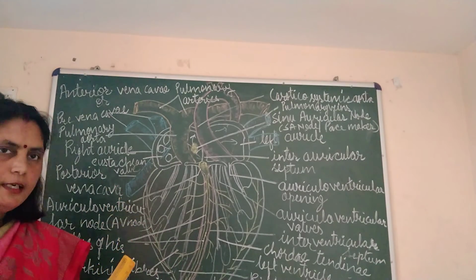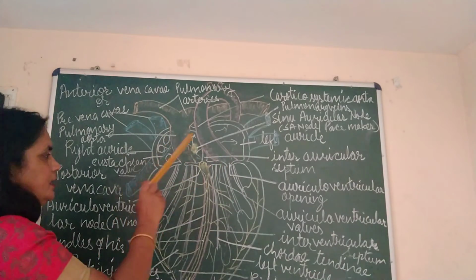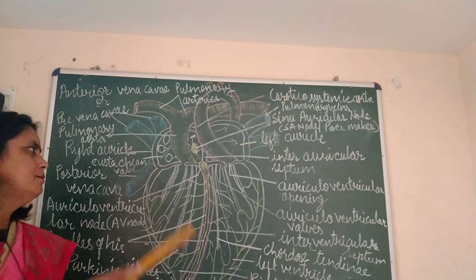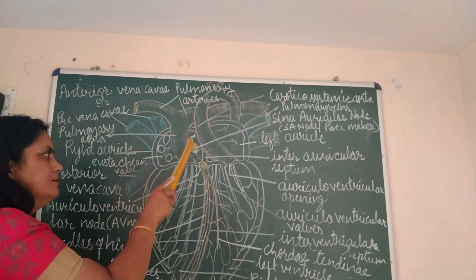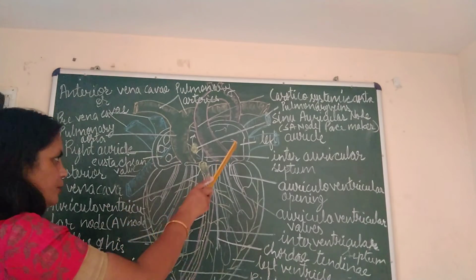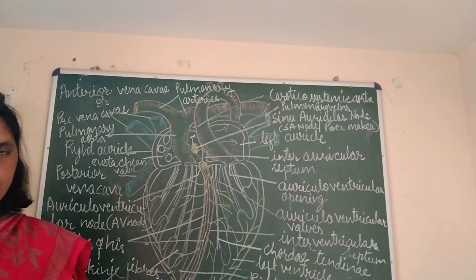When auricles contract with pressure, the valve between auricles and ventricles opens. As a result, impure blood from the right auricle is poured into the right ventricle, and pure blood from the left auricle is poured into the left ventricle.